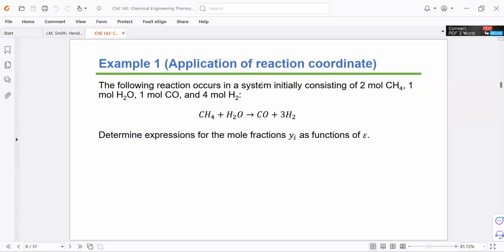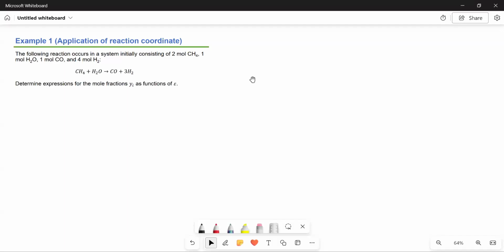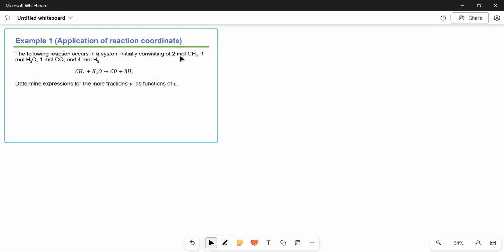Now, to understand this better, let's apply it to an example problem. Before I begin the problem, let me open the whiteboard. I'm now sharing the whiteboard. Okay, let's first read the problem. The following reaction occurs in a system initially consisting of 2 moles of methane, 1 mole of water, 1 mole of carbon monoxide, and 4 moles of hydrogen.